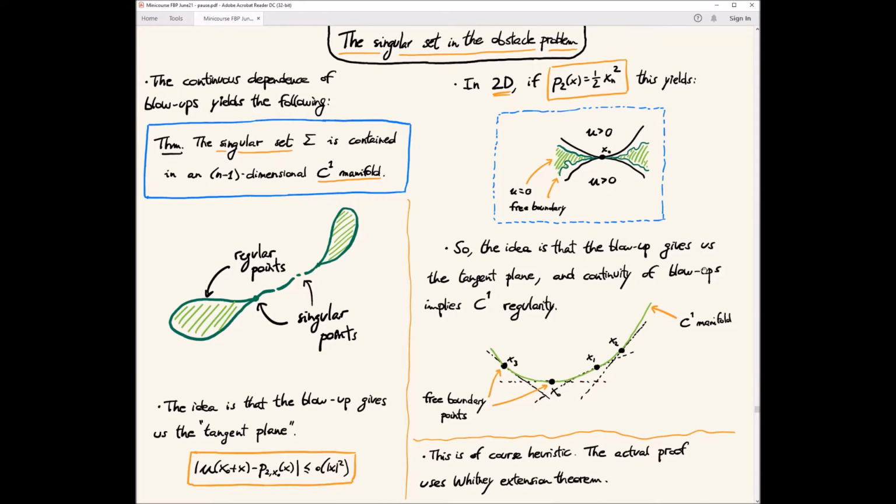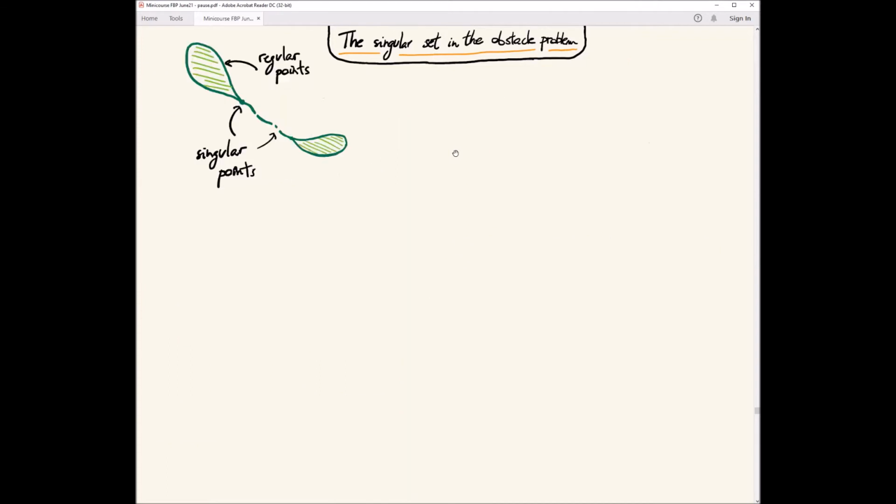Okay, so this is basically the idea of how to prove this theorem, which is due to Caffarelli, and this is the classical theory in a sense. Now, in this last lecture, I want to show some more recent results about the singular set for the obstacle problem.